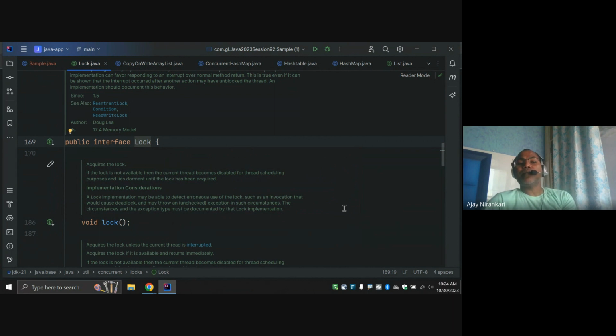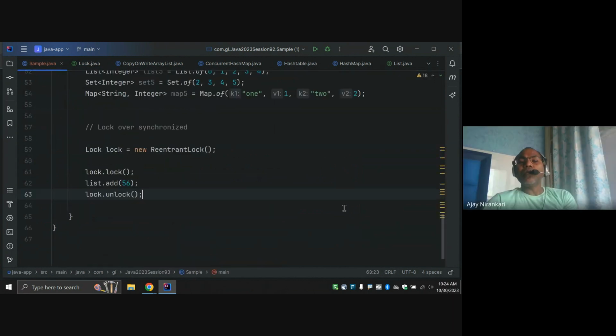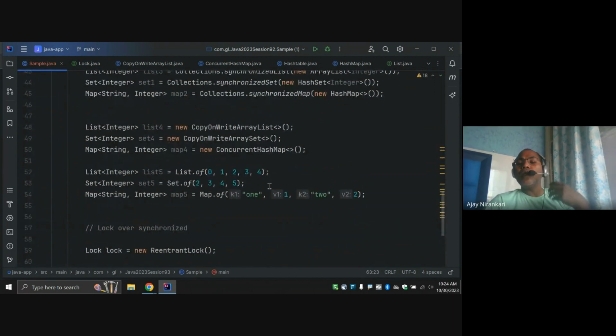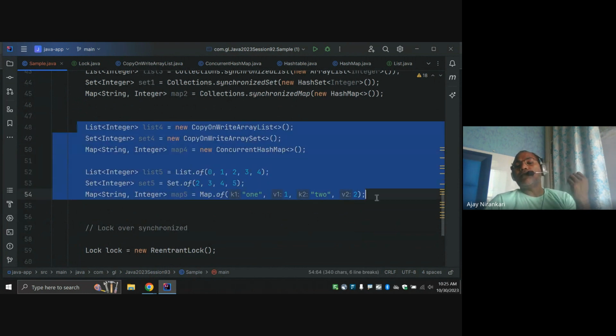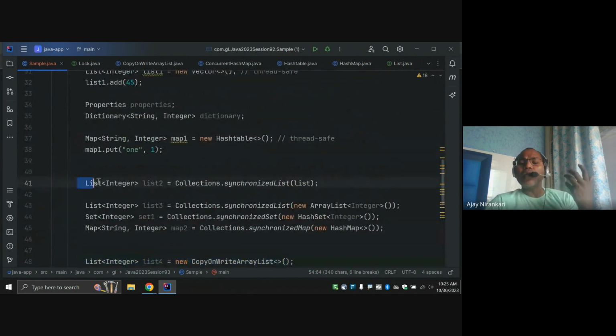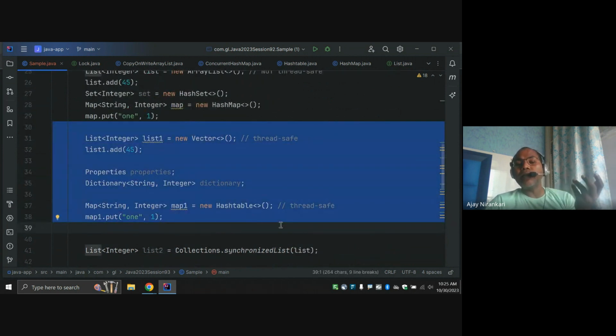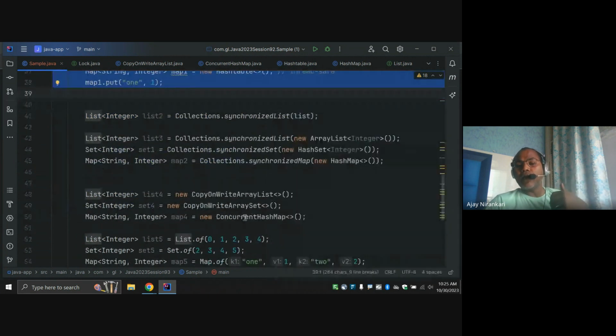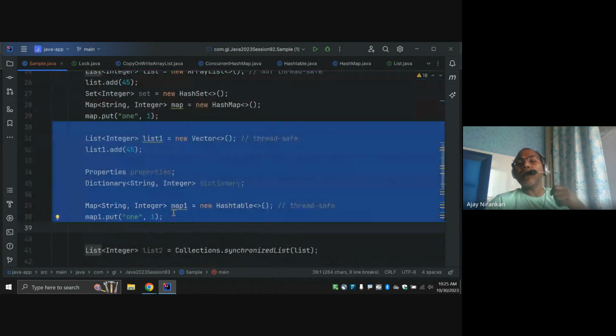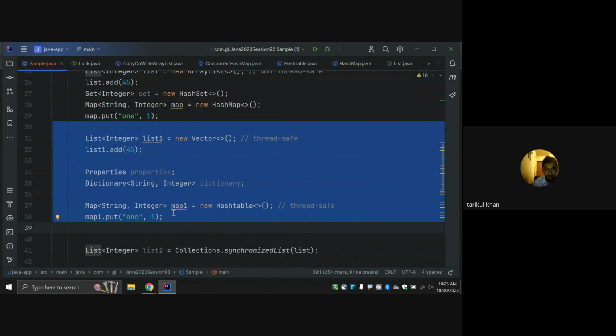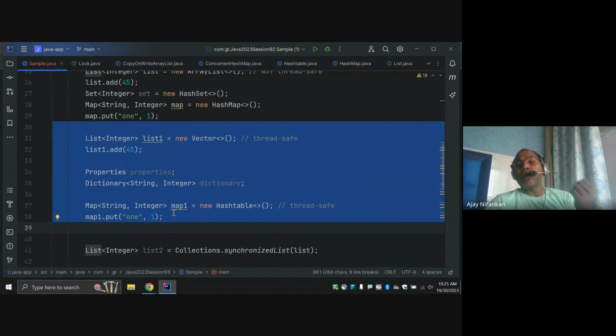So the suggestion is, if you really want a thread safe collection, use this. And if you really want to, you can also use the other, but from a performance perspective it will take higher time than the other one, and you lose one thing, the new feature of your virtual thread.